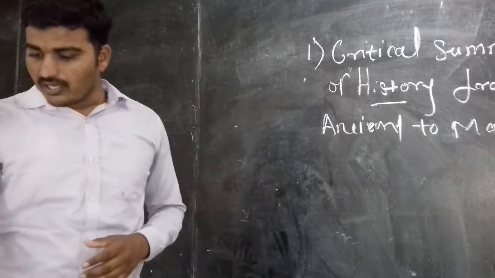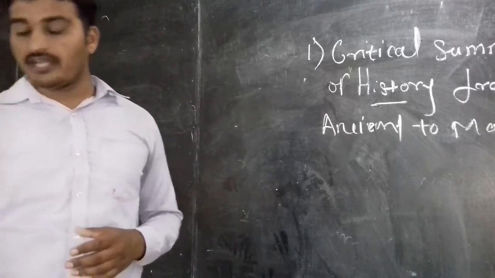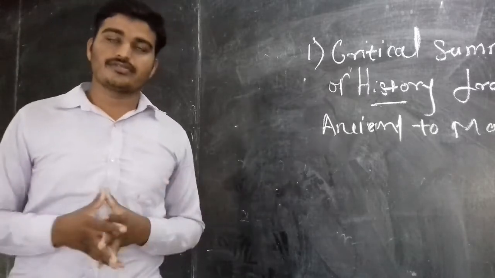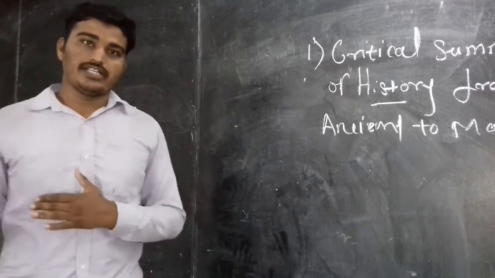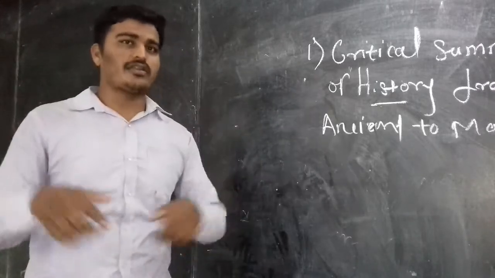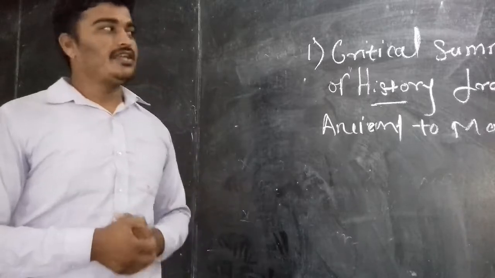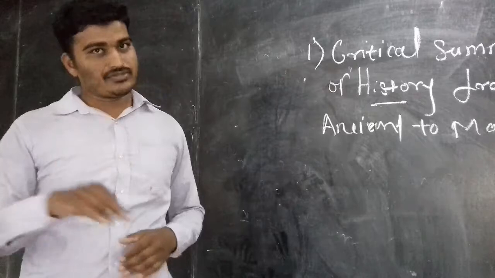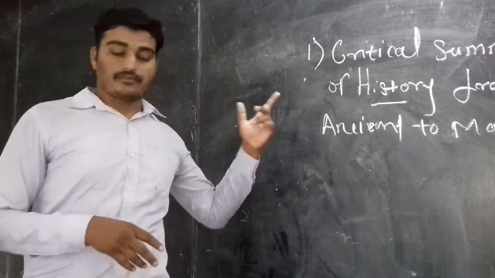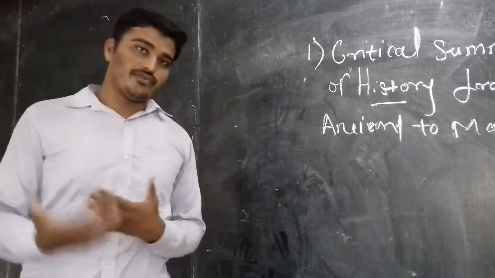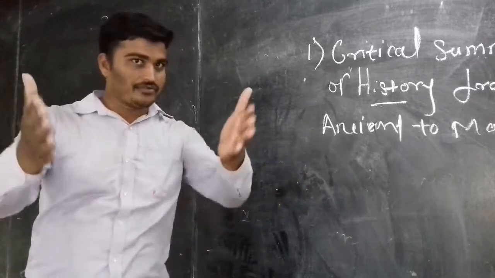The next one, explain that history is a scientific discipline. How history is a scientific discipline, and how it is based on science in today's modern age, we are going to see afterward. These all things we are going to see in the first unit, in the first two chapters. And afterward, our next point is applied history, and what we are going to learn in applied history, we are going to see now.